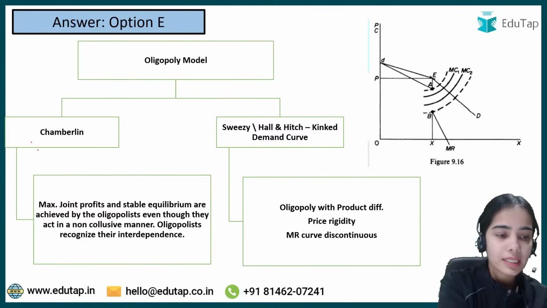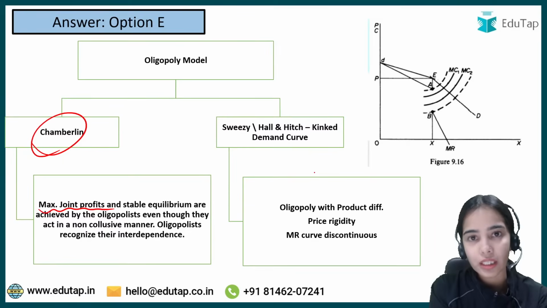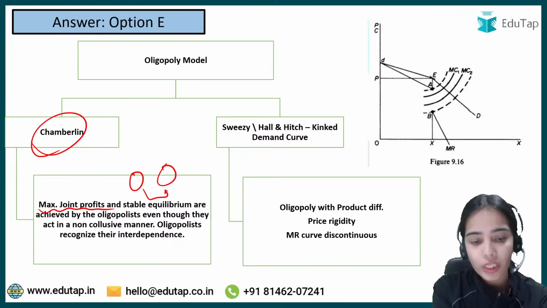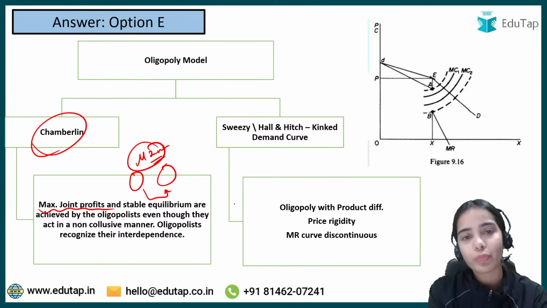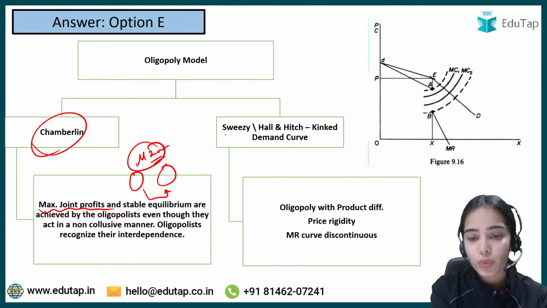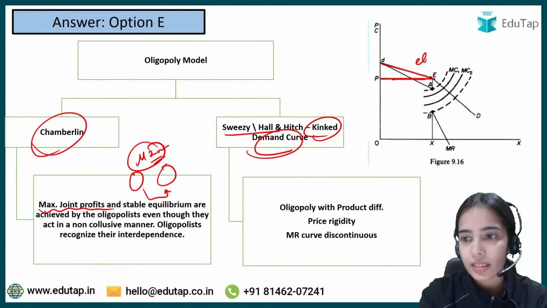Now Chamberlin has said that maximum joint profits can be earned. Maximum joint profits will be earned if the firms know that they are mutually interdependent and they recognize their interdependence. Then the firms can have the maximum joint profits. Okay, and Sweezy, Hall and Hitch have said that there is a kinked demand curve. Above the price there is an elastic demand curve, below the price there is an inelastic demand curve.